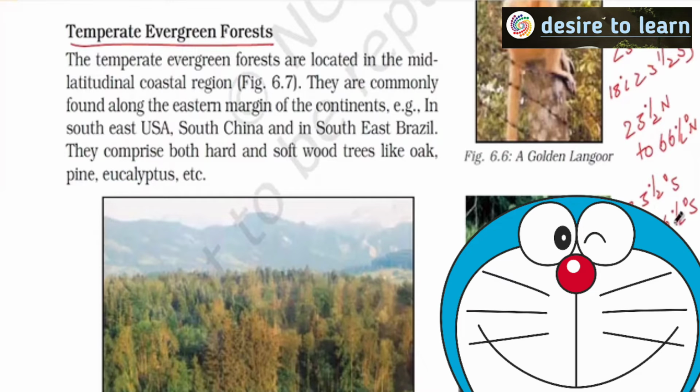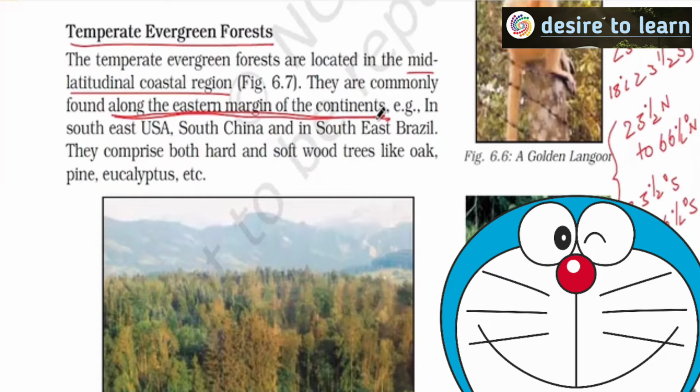But in the temperate region, we usually see that the maximum temperature is 18 degrees Celsius. Usually in winters, temperature goes very low. So we'll be going across all this. Temperate evergreen forests are located in the mid-latitudinal coastal region. They are commonly found along the eastern margin of the continents. This will be asked. The reason for this is rainfall will be more in this region. I have already told you, don't try to remember any information regarding the distribution now because you are not aware of the geographical factors.